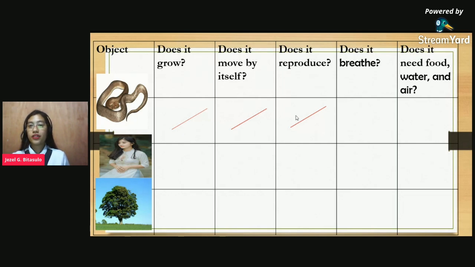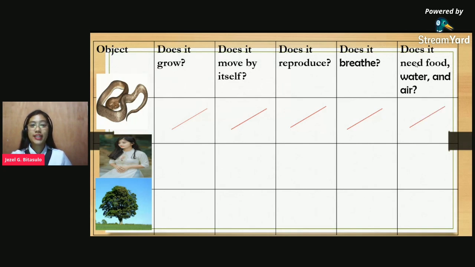Okay, how about this fourth question? Does the snake breathe? Yes, Cereloid. Okay, very good, Cereloid. The snake is breathing because they are alive. Very good. How about the last question? Does it need food, water, and air? Ira. Very good, Ira. So the snake needs food, water, and air.